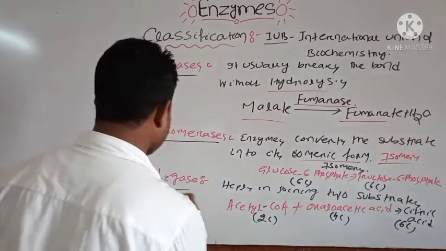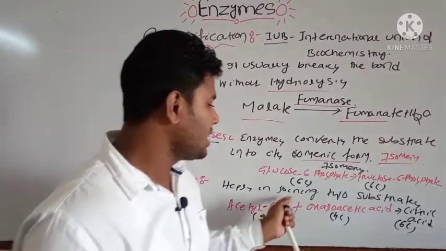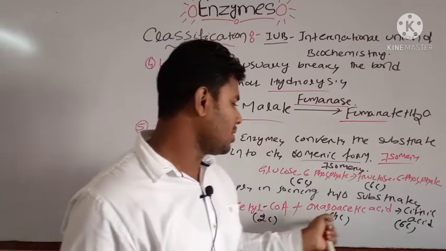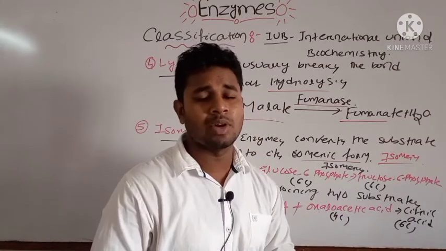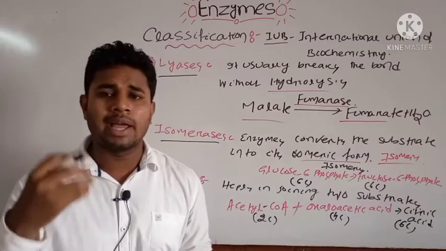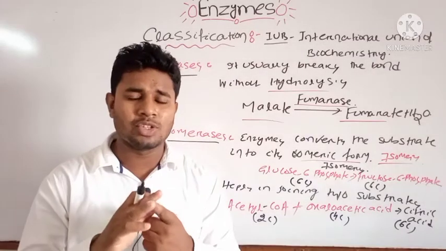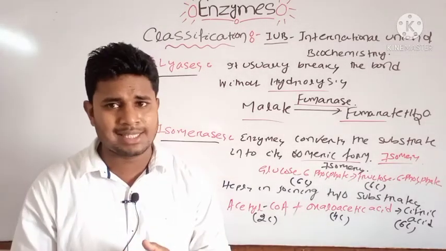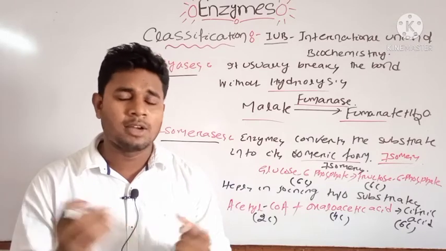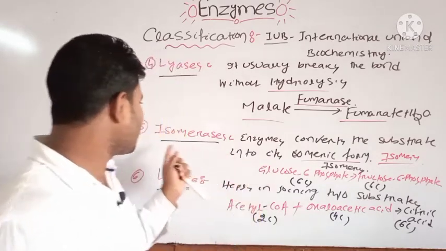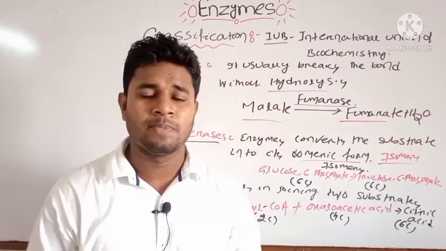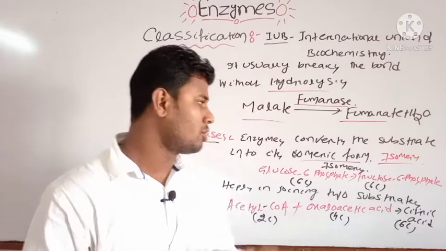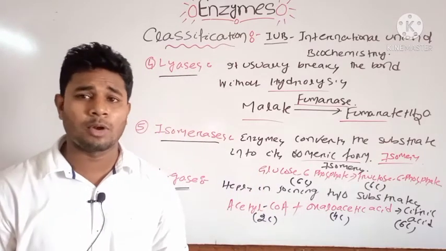Thereby the ligase enzyme helps in which function? It will join two substrates and form a new substrate: acetyl coenzyme A plus oxaloacetic acid will form citric acid. These are the 6 types. Can you repeat the 6 types? One is oxidoreductase, second is transferase, third is hydrolase, fourth is lyases, fifth is isomerases, and the last one is ligases. These are the 6 types of enzymes based on their function. Note down these points, then we will discuss important properties of enzymes.